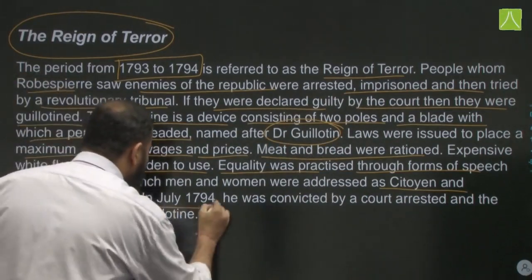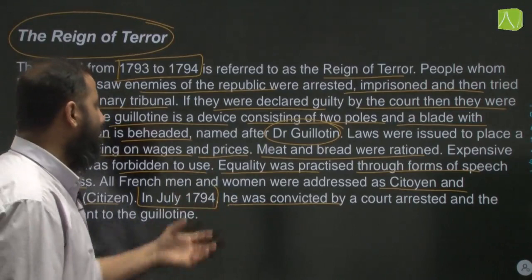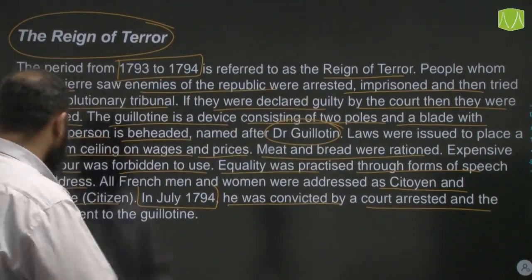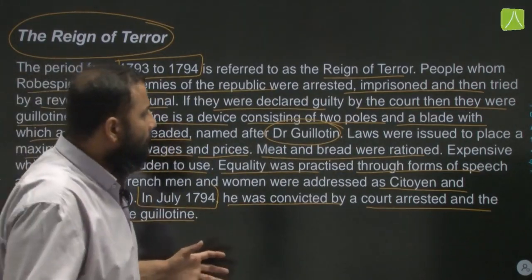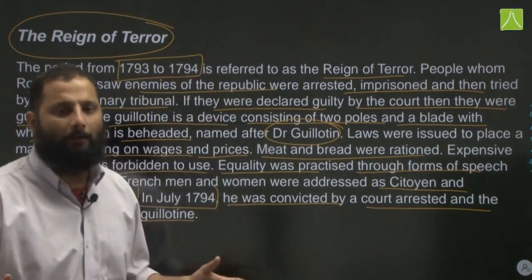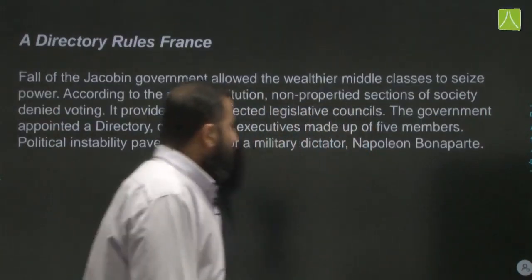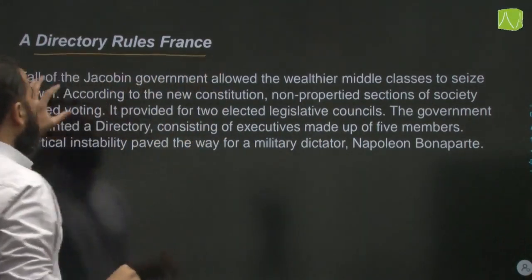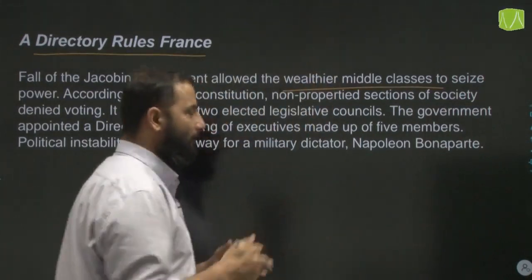In July 1794, finally, Robespierre himself was convicted by a court, arrested, and the next day sent to the guillotine, because the people who were close to him now started fearing him. Now the Directory will come and rule France. The fall of the Jacobin government allowed the wealthier middle class to seize power again.